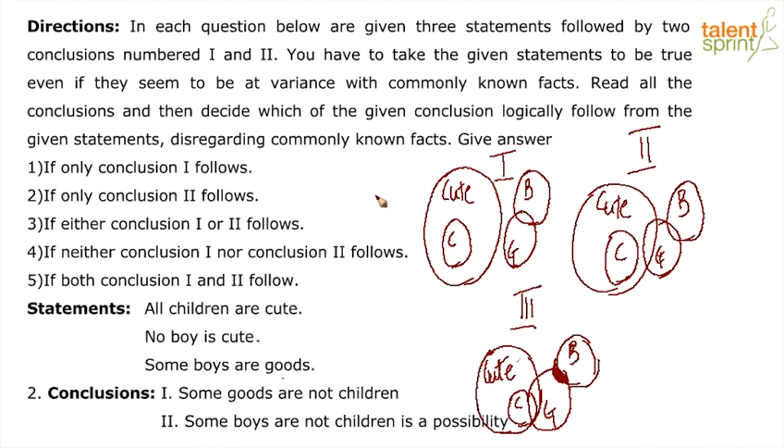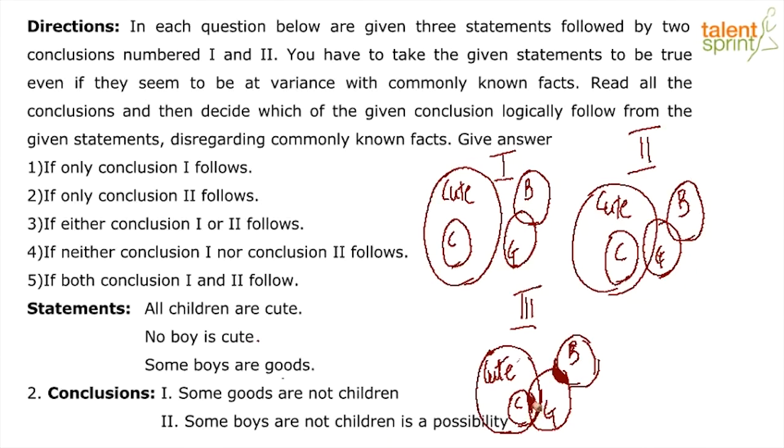Okay. Now, some goods are not children. Now, we know that goods and children do not share anything common in diagram 1 or 2. Therefore, let's come directly to diagram 3, situation 3, possibility 3, where goods and children share something in common. We know that some goods are actually children.